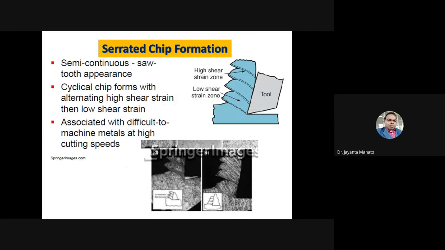Another is serrated chips. This type of chips are semi-continuous, means not fully continuous. After some time we get continuous chips, then the chips will break intermittently like this. So these are actually semi-continuous type of chips.